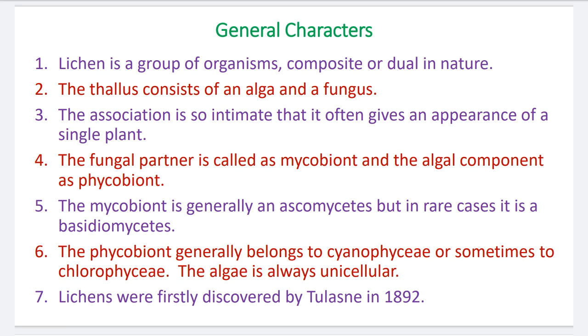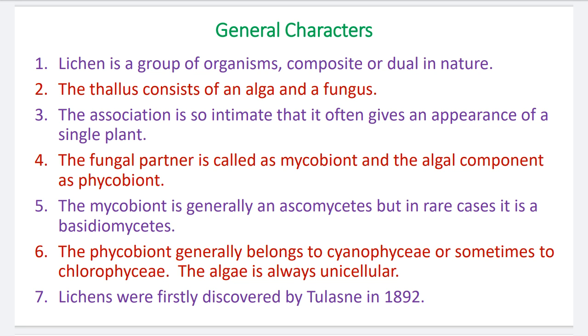Now the general characteristics of the lichens. First point, lichen is a group of organisms, composite or dual in nature. Its nature is dual, meaning two organisms are involved in the formation of lichen thallus. Number two, the thallus consists of an alga and a fungus. So these are the two organisms. One is the alga, singular alga, plural algae, and the fungus, singular, plural fungi. The lichen thallus is made by the algal partner and fungal partner.